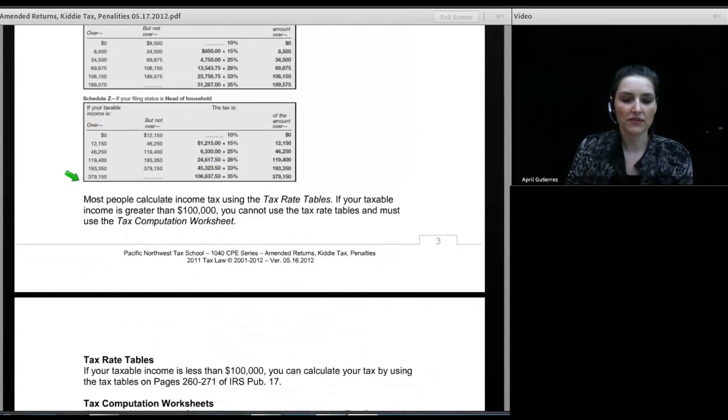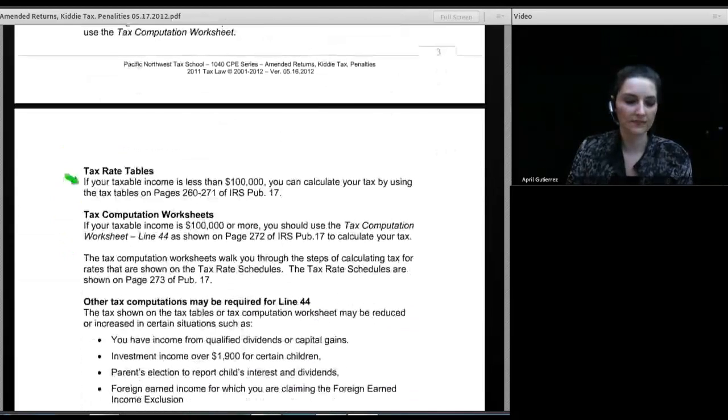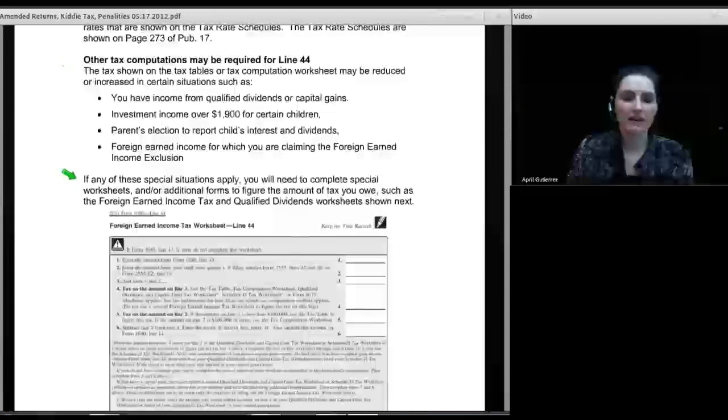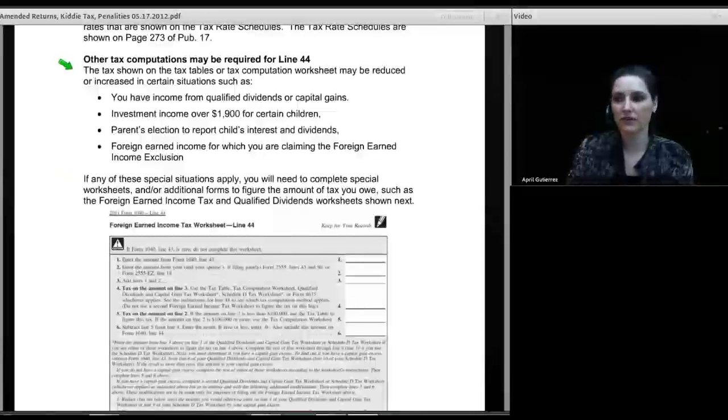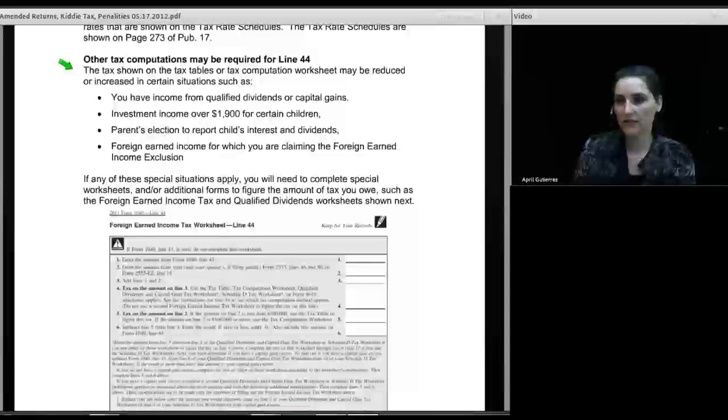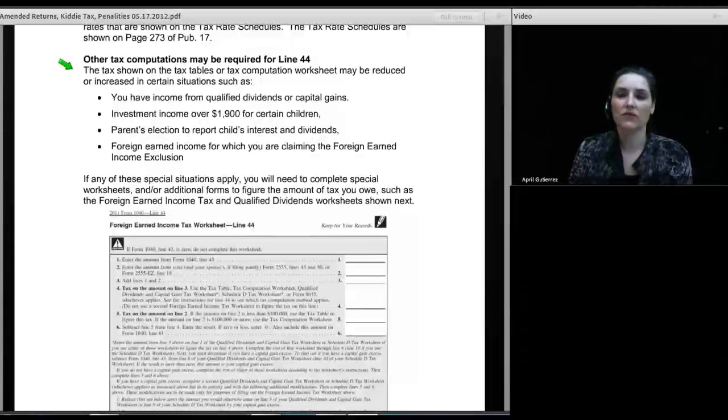Now, of course, you can use the tables until the number on line 43 hits 100,000. If the number on line 43 of your 1040 goes over 100,000, you can't use tables and you have to use worksheets. Now, sometimes the tax that you compute using the tax rate charts or the tax rate schedules does not actually give you the correct tax. That happens when you have special kinds of tax computations that are going to affect the amount of income tax that you have to pay.